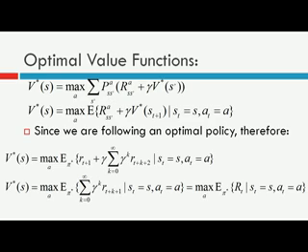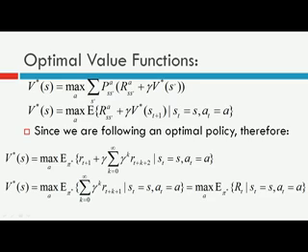Suppose there are 8 different actions you can take, and you want to calculate which action will give you the maximum discounted future reward, the maximum discounted return. So you will take the action that will maximize this equation.